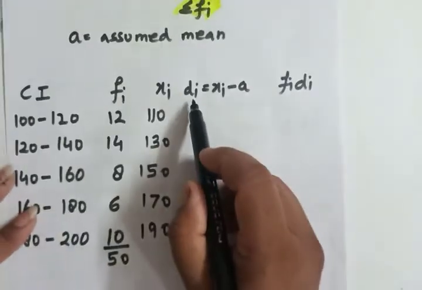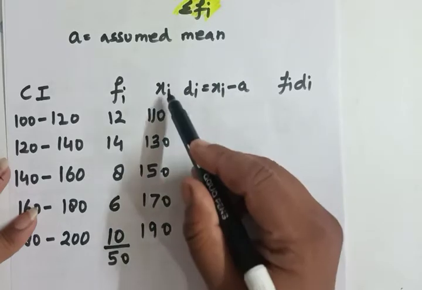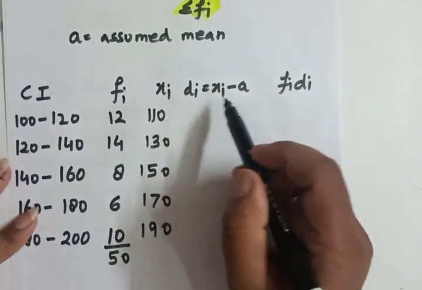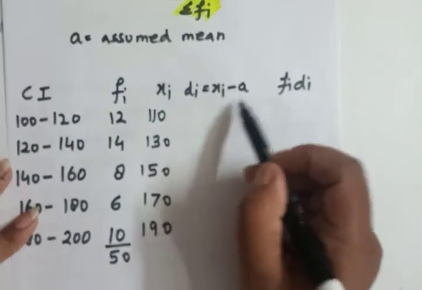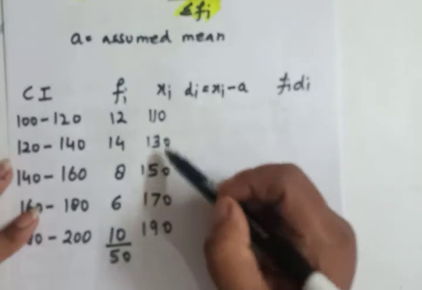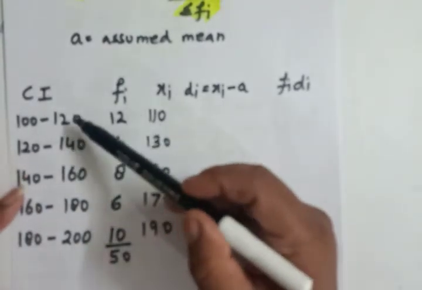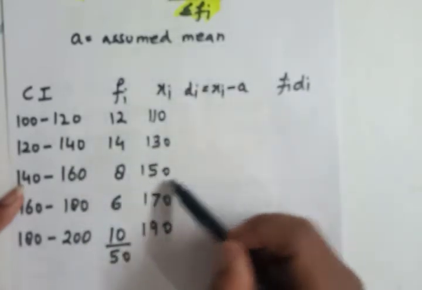Now what is di? Di is equal to xi minus a. Every class mark has the assumed mean subtracted from it. So how can we assume the mean? If these are odd, here the total class intervals we have are 1, 2, 3, 4, 5. So for 5, we can find the middle of this.